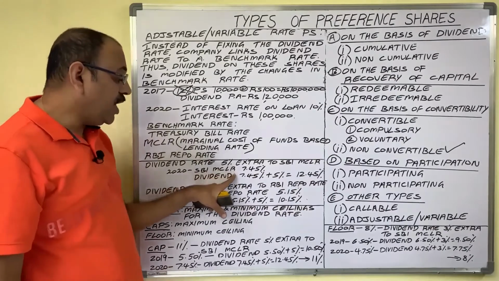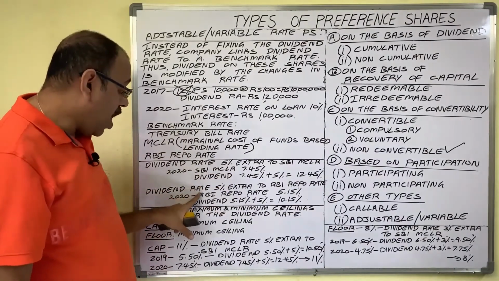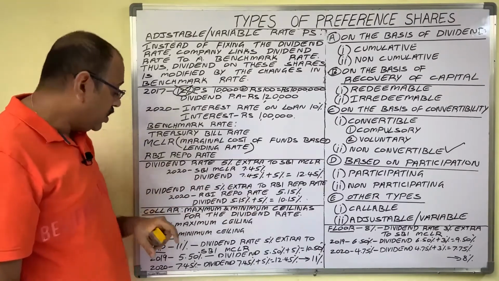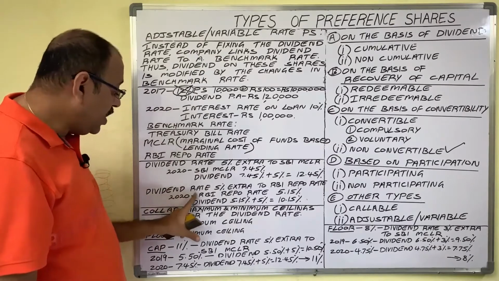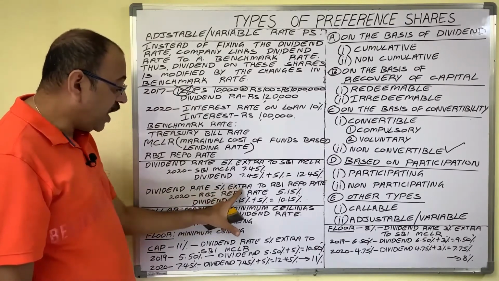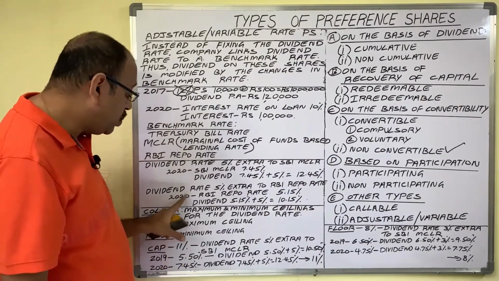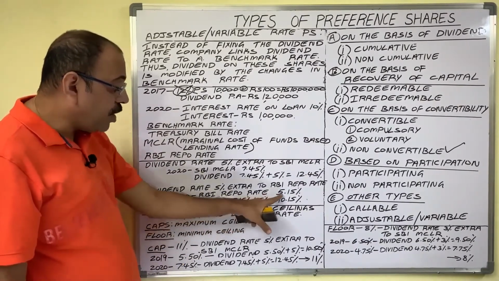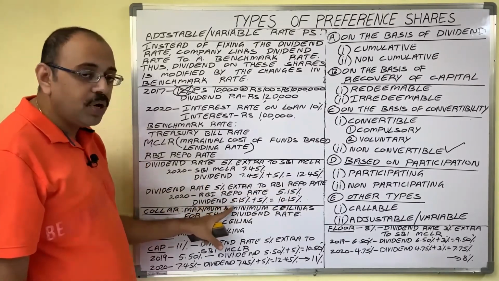So instead of SBI MCLR, the company may take RBI repo rate also. Suppose while issuing these shares, the company announced like this: dividend rate will be 5% extra to RBI repo rate. And in 2020, assume RBI repo rate is 5.15%. Then how much dividend will be paid to shareholders?